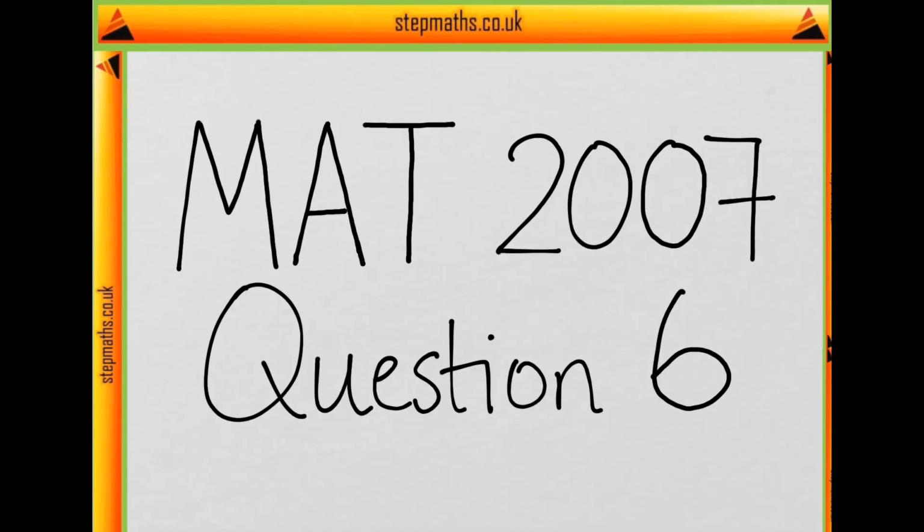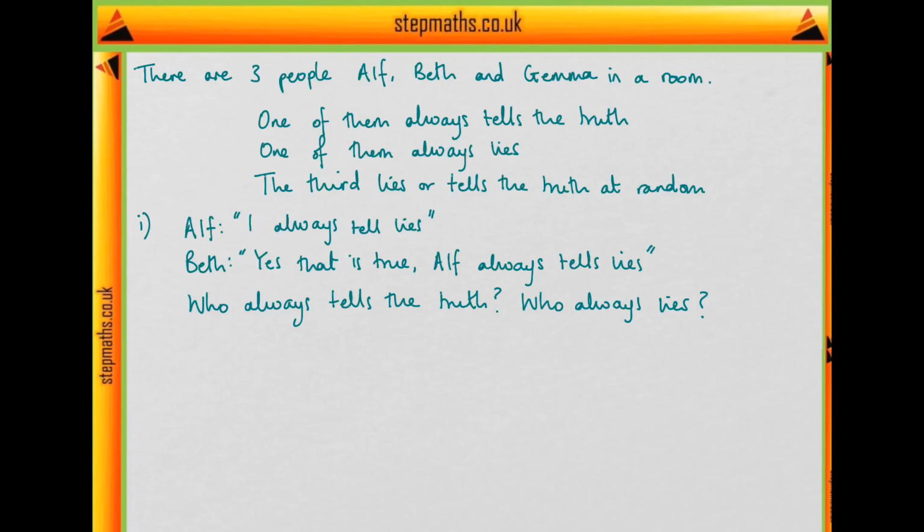Hi, in this video I'm going to go through question 6 on the MAT 2007 paper. In this question there are three people called Alf, Beth and Gemma, and they sit together in the same room. One of them always tells the truth, one of them always tells a lie, and the other one tells the truth or lies at random. In each of the following situations we are asked to determine how each person acts.